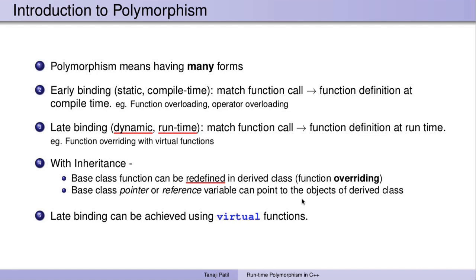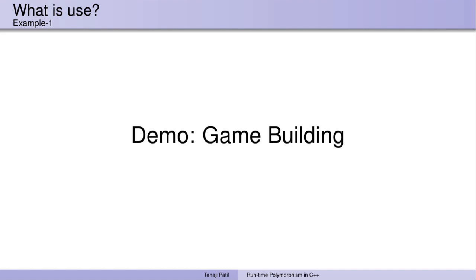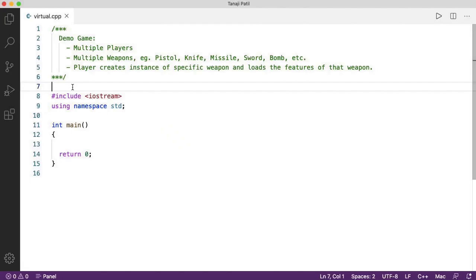And the concept of late binding can be achieved in C++ using virtual functions. C++ has a keyword called virtual that is used to implement virtual functions. Now what is the use of polymorphism, or where to use it? Let us see one small demo where we'll try to build a simple game. This game has multiple players and multiple weapons like pistol, knife, missile, sword, bomb, etc. Every entity can be implemented as a separate class.